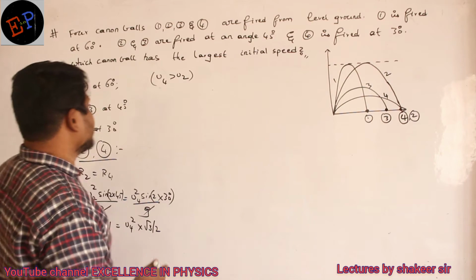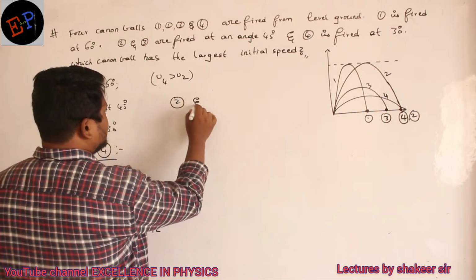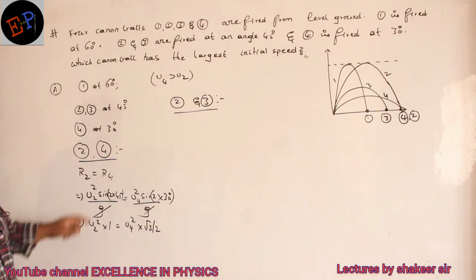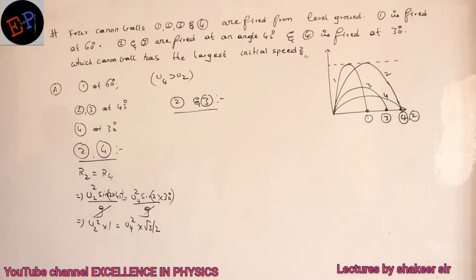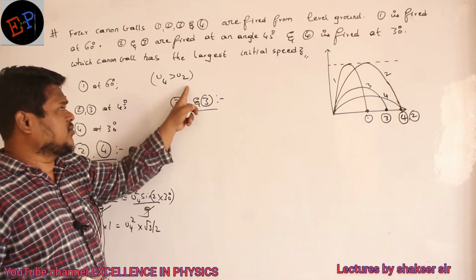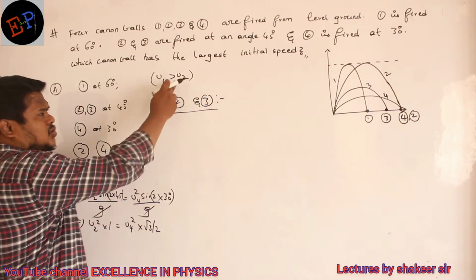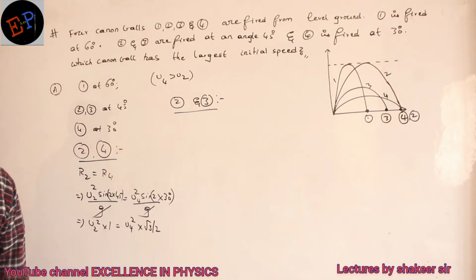Let us compare. Now which comparison will I take? I will take the comparison of 2 and 3. Why am I taking only 2 and 3? Out of u4 and u2, I got that u4 is the bigger value. Clear? But whether 2 is greater than 3 or less than 3, I still don't know. That is why I am comparing 2 and 3.